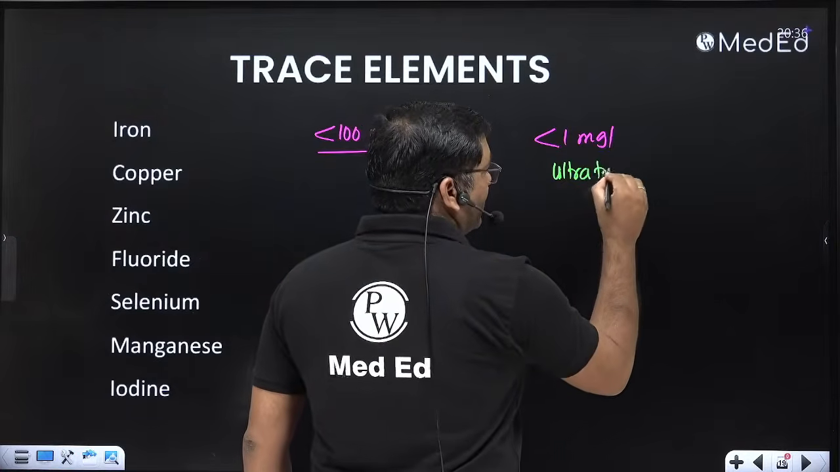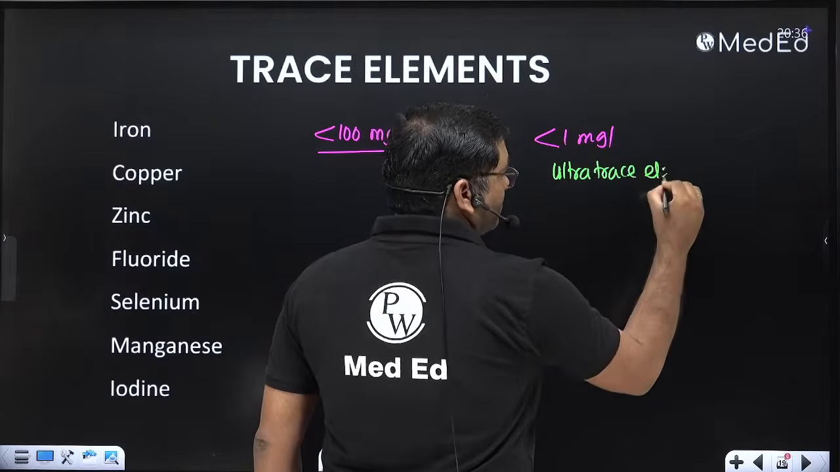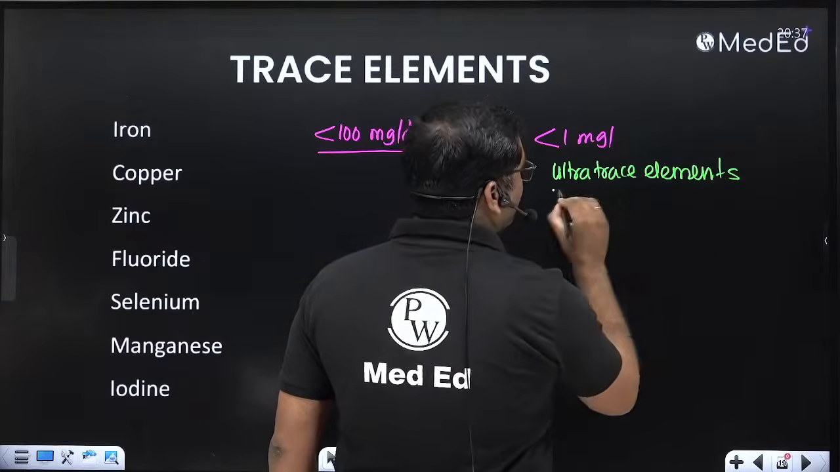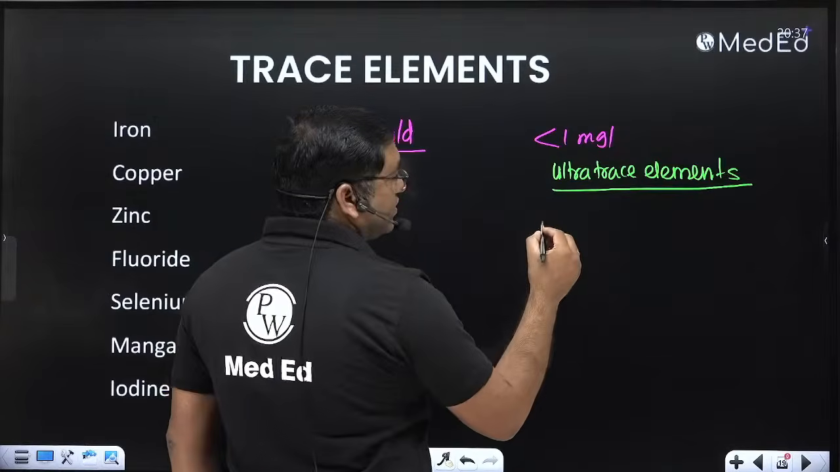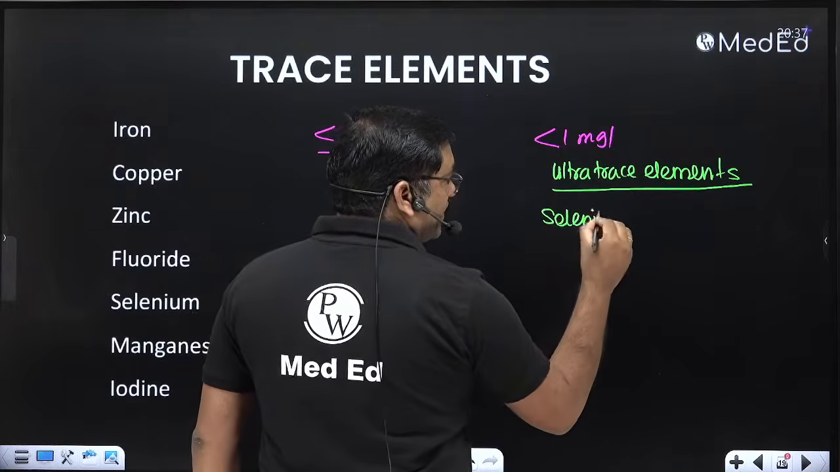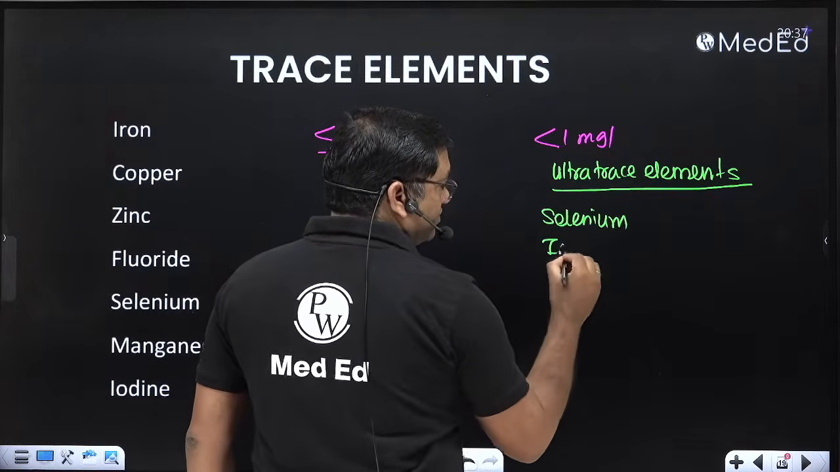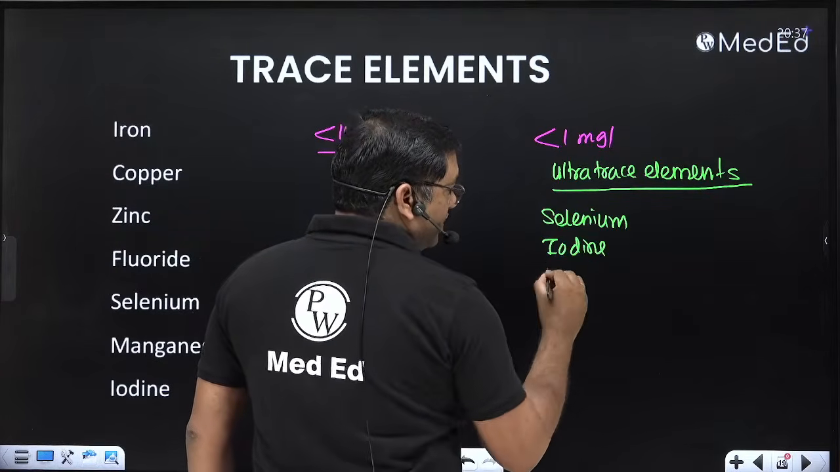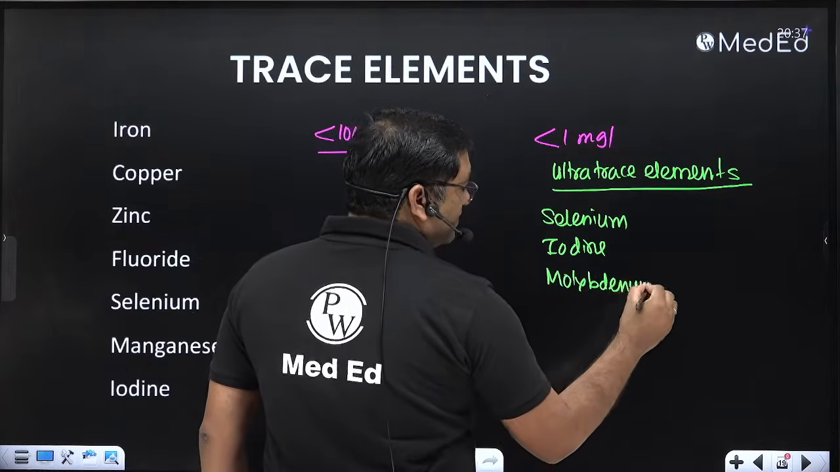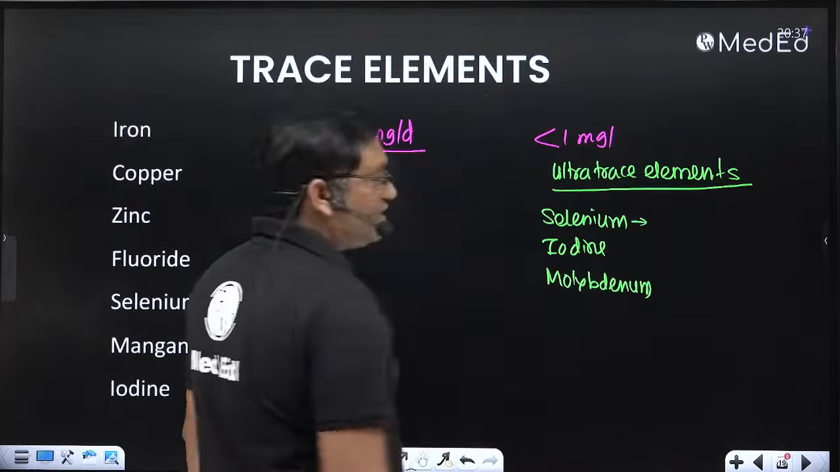Ultra trace elements. कौन से हैं ऐसे एलिमेंट्स, अल्ट्रा ट्रेस एलिमेंट्स? It includes selenium, iodine, molybdenum. These are the ultra trace elements. Selenium requirement is in the microgram.